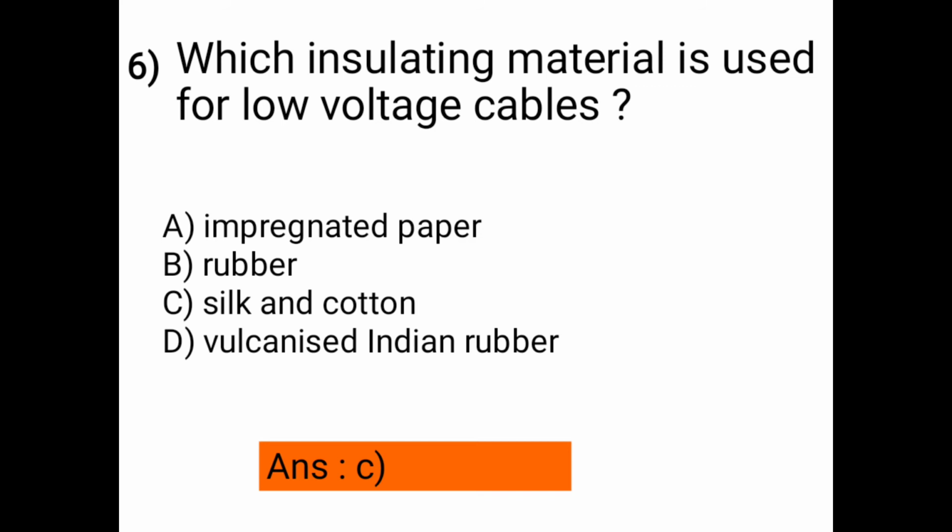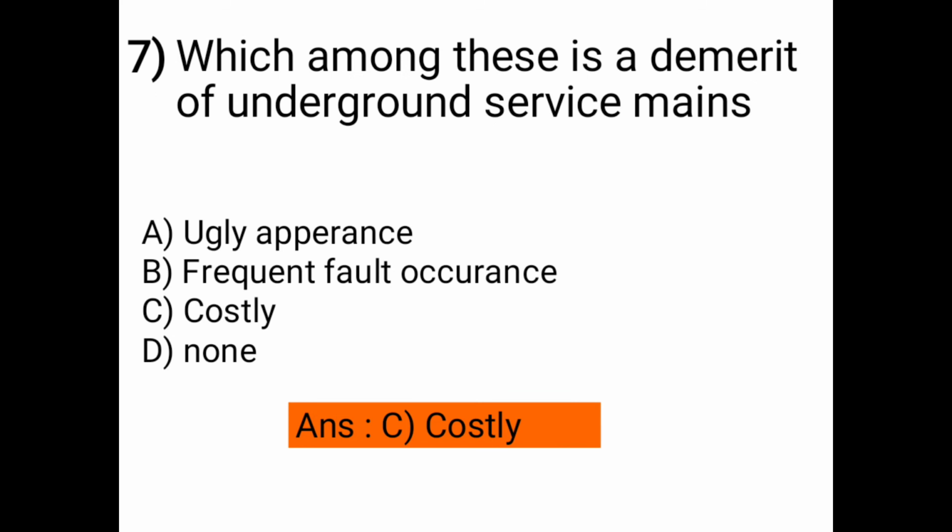Then the next question: which among these is a demerit of underground servicemen? Options are A, ugly appearance; B, frequent fault occurrence; C, costly; and D, none of the above. The correct answer is option C, costly. Costly is a demerit of underground servicemen.